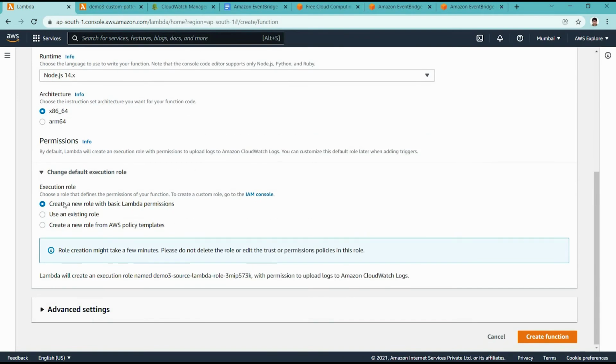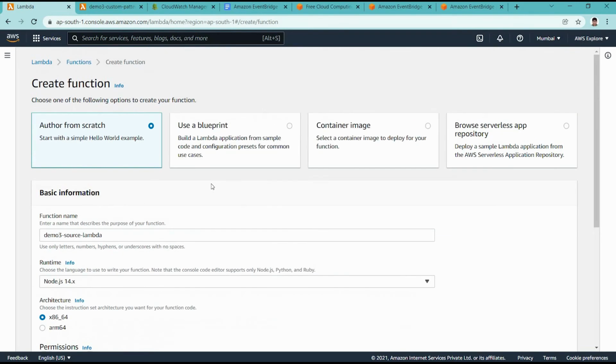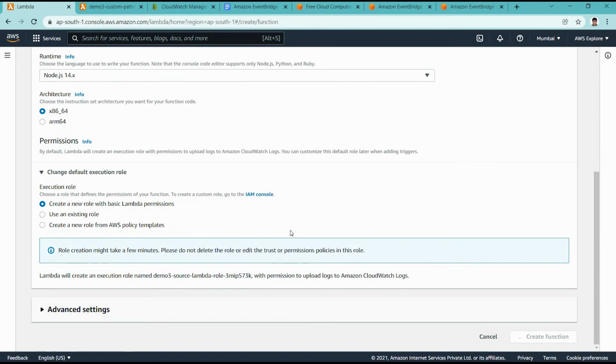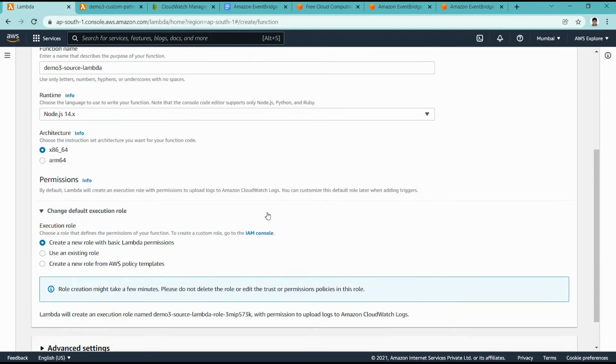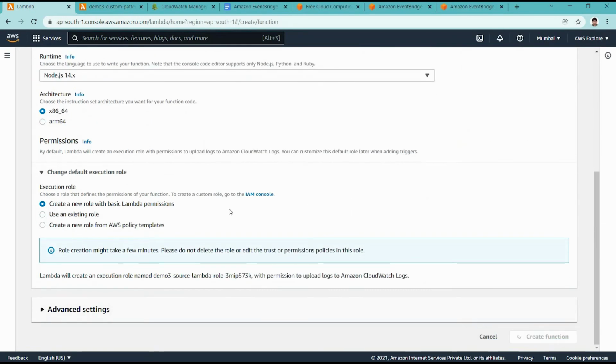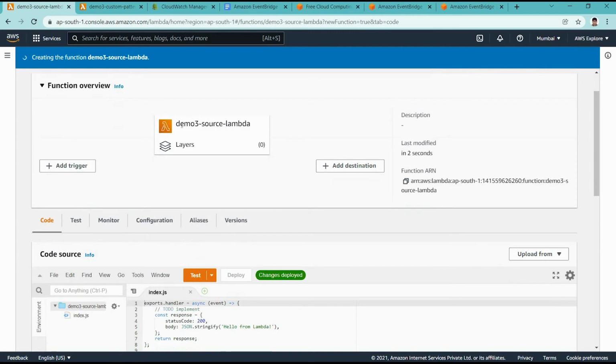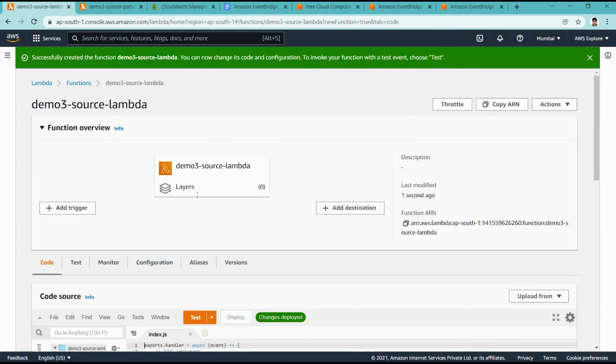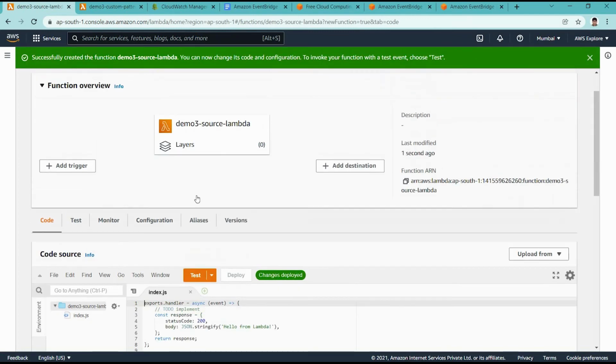For now I am using the normal permission; later we will change that. Okay, so we created another demo3 source Lambda.